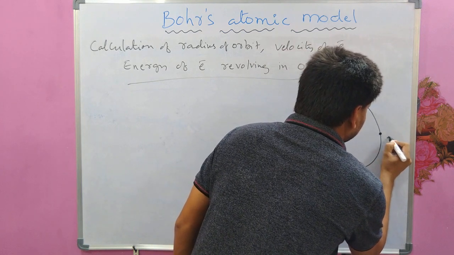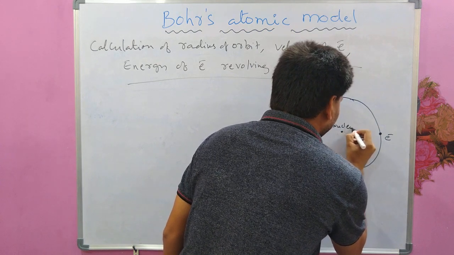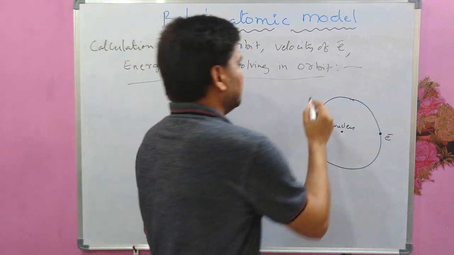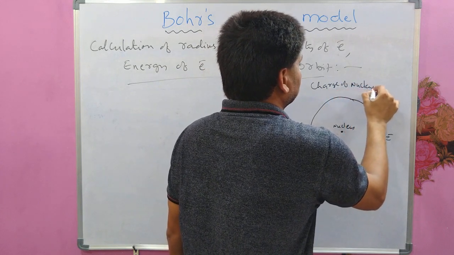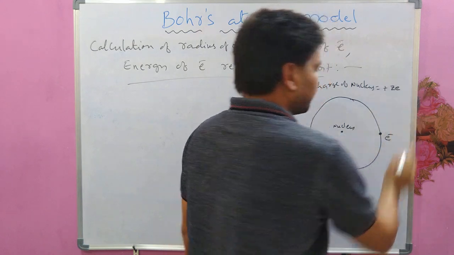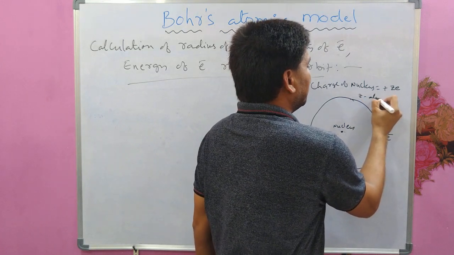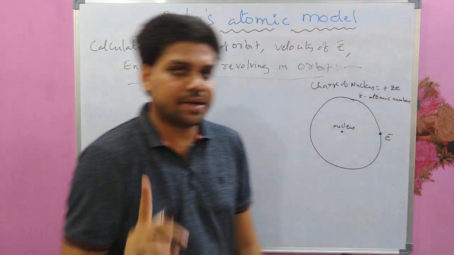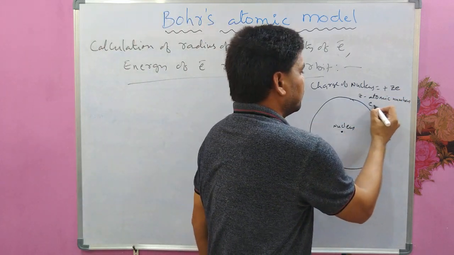If this is electron and this is nucleus, and remember, the charge of the nucleus is equal to plus Ze, where Z represents atomic number of that particular chemical element, and e is the electron charge.